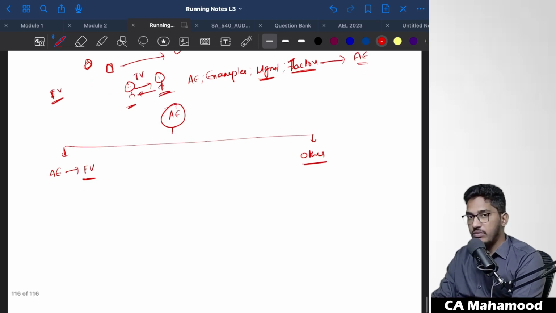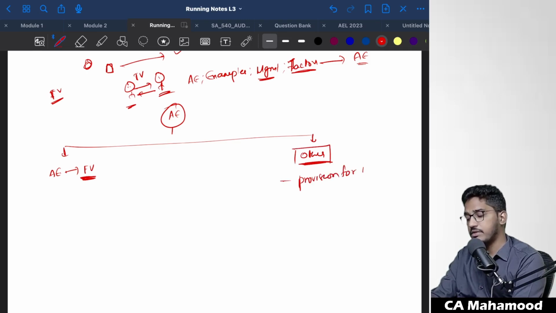See, there will be some accounting estimates which involve usage of this fair value, whereas some other accounting estimates will not involve usage of current market values. Examples of accounting estimates which don't require any fair value adjustments are provision for bad and doubtful debts, provision for expenses, provision for taxes.